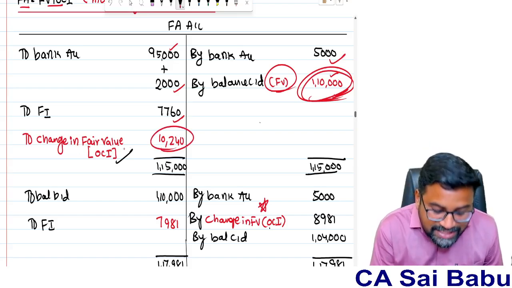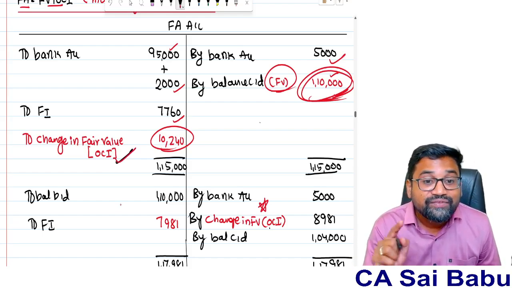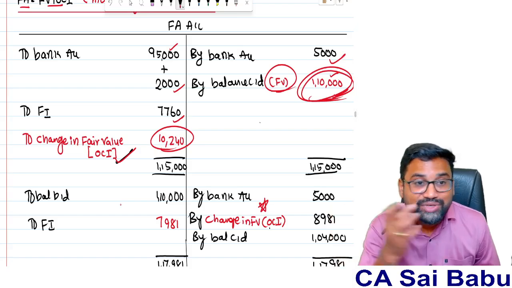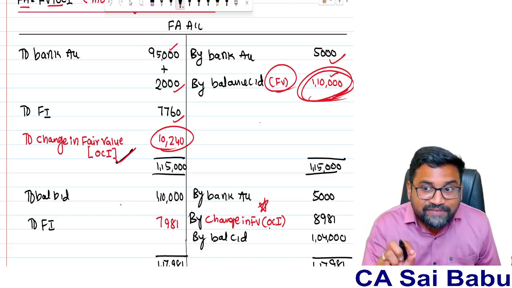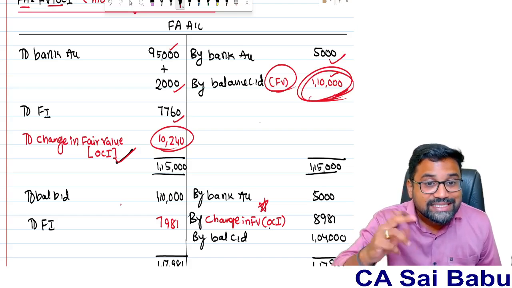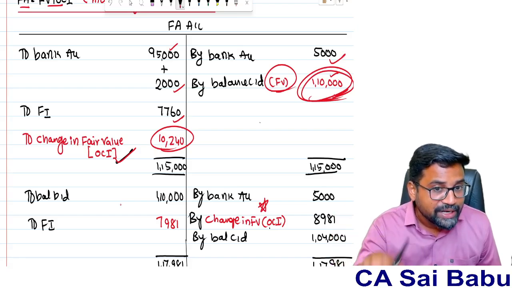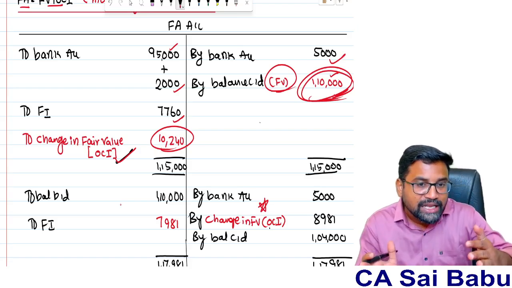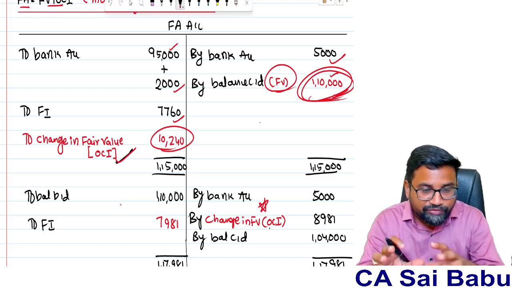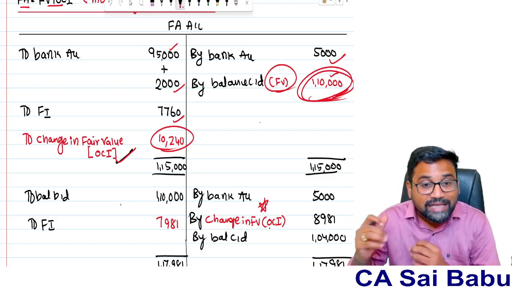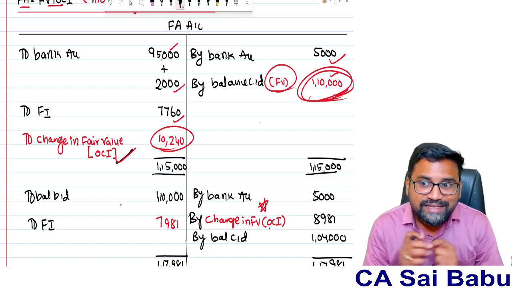This is called change in fair value. It must be transferred to OCI. That's why this method is called FVT OCI model, other comprehensive income. According to the Indian accounting standards, if there is any change in the fair value, it can be a gain or a loss, and that should not be directly part of the P&L account. When you prepare a P&L account, once you take incomes and expenses, below that you will get profit. Below that there is a head called other comprehensive income. So there you need to show this. So this is the interesting point.